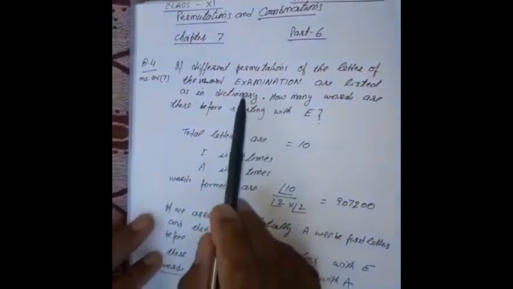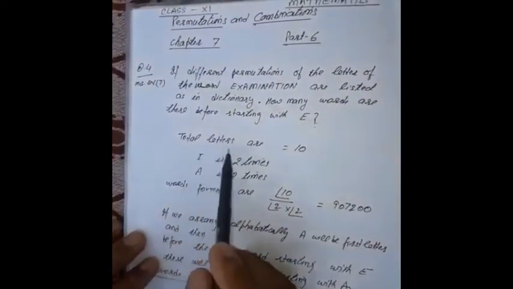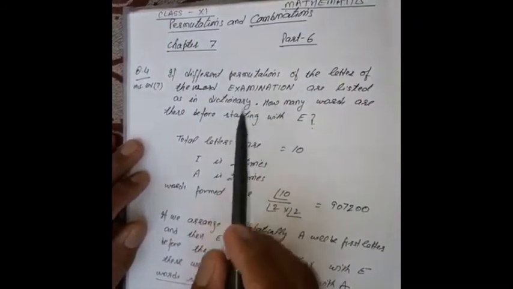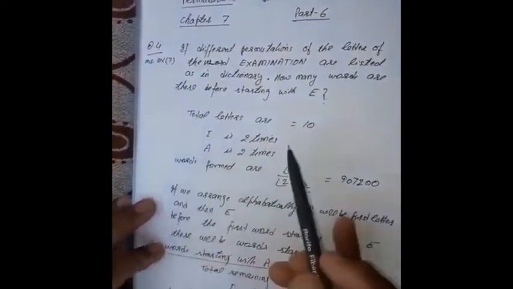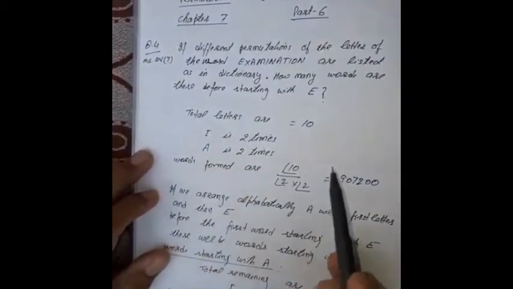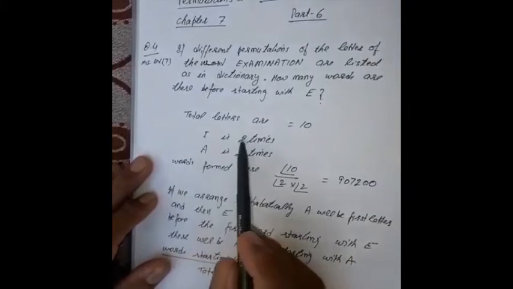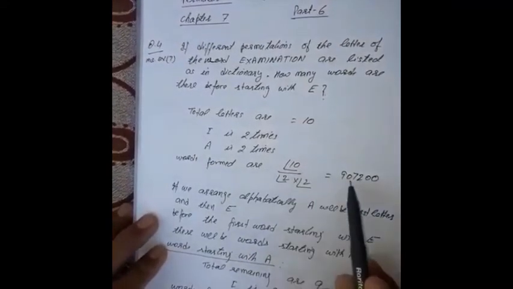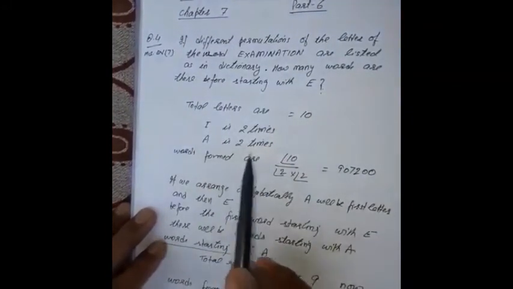Now, in the word EXAMINATIONS, the total letters are 10. Now, you observe the repetition. You can observe A is 2 times. I is also used 2 times. So, it means the total words formed, we will use the repeated permutations, and it is 10 factorial upon 2 factorial into 2 factorial, because I and A both are 2 times repeated. So total words formed will be 10 factorial upon 2 factorial into 2 factorial. After simplification, it will come out to this figure. These are the required number of words that can be formed with or without meaning.